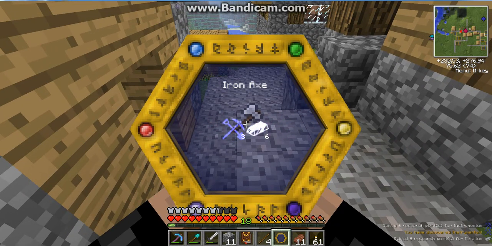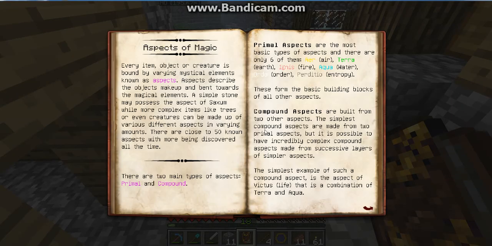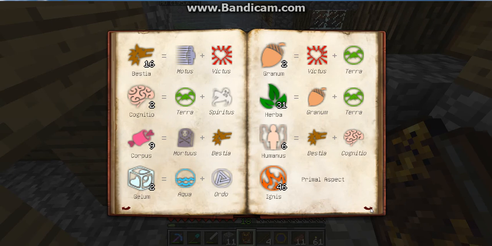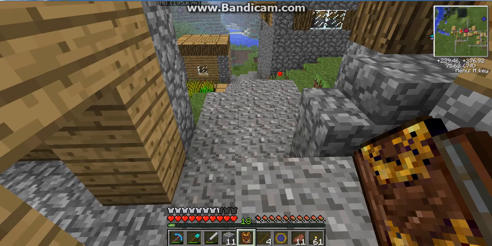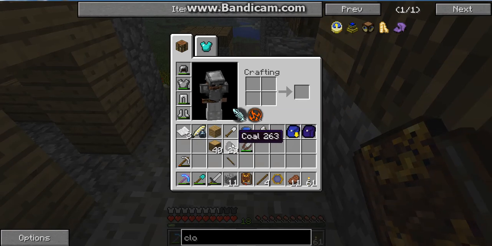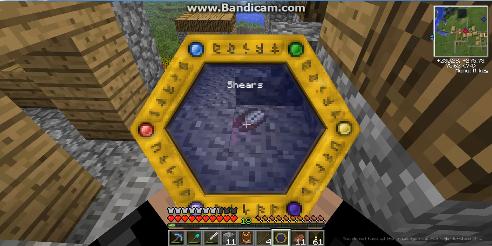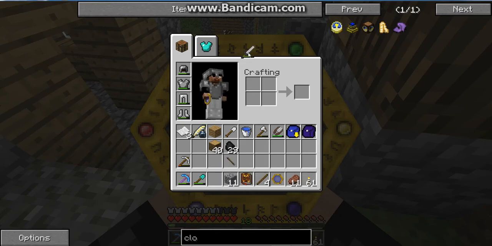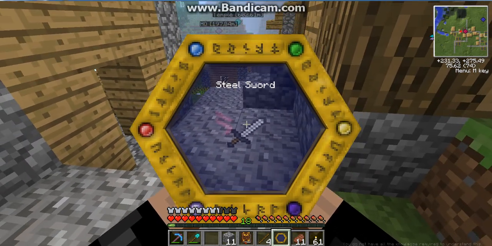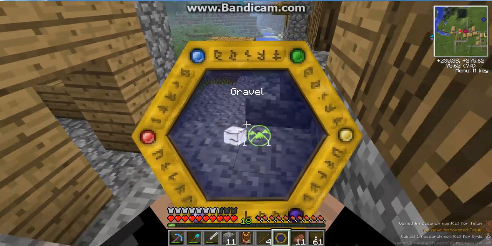Boom, there we go, Instrumentum. Instrumentum being one of our aspects that we gained through Humanus and Metallum. So now we can pick up a whole bunch of this stuff. Well, apparently not shears. How about tools? That'll be a weapon. There we go, Telum, weaponry. Tell them. Tell them like it is.